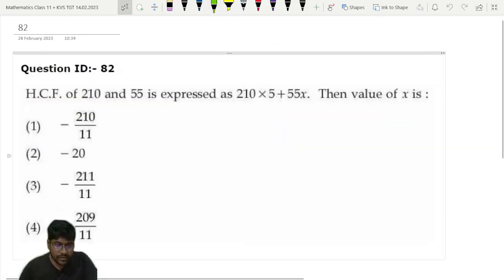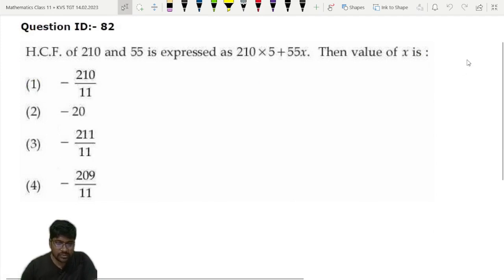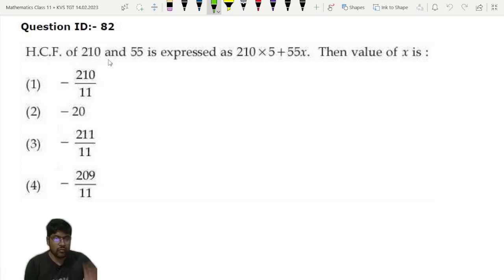Now question number 82. That is also a very simple question from HCF or GCD. Sometimes we call it GCD. GCD stands for greatest common divisor and HCF stands for highest common factor. Here they are telling that the HCF of 210 and 55 is expressed as 210 into 5 plus 55x. Then the value of x is what?